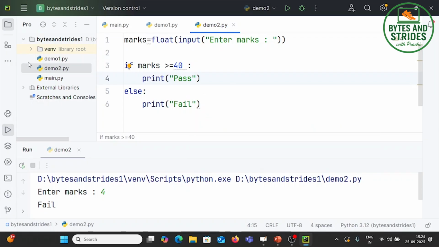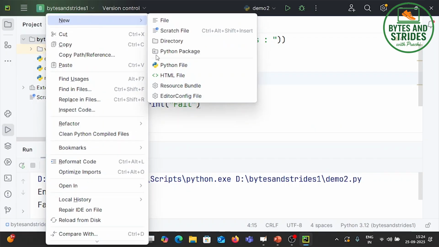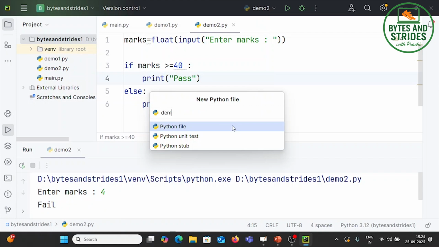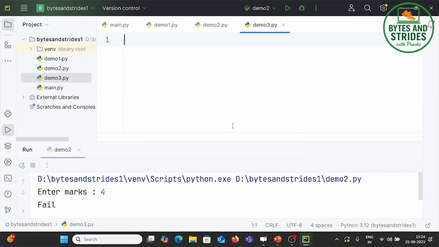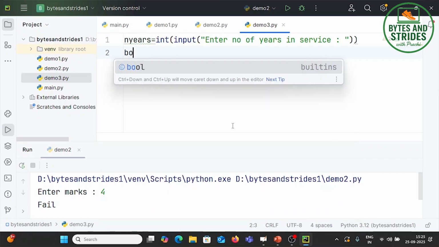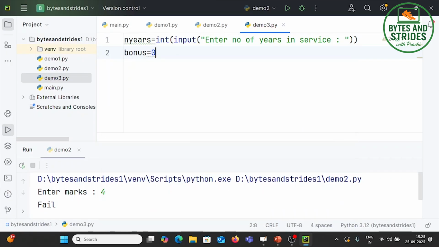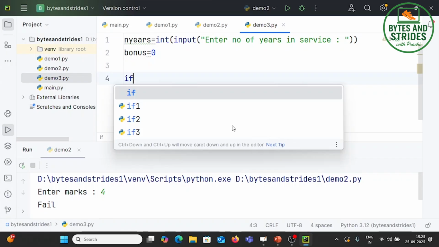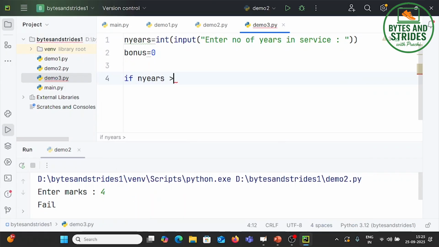So this is another variation, which is if else. There is a third variation of if that we are going to see. Here we have demo 3. Let's say the number of years in service. So number of years equals int, input, enter number of years in service. I want to give him a bonus, which is initially 0. And then check: if number of years is greater than or equal to 10, give him a bonus of 8,000.